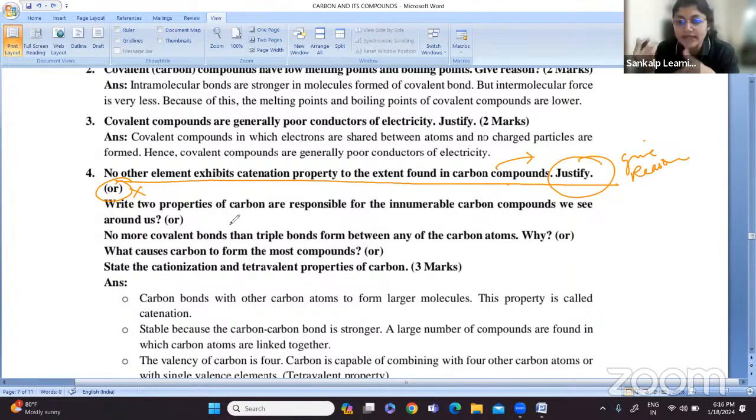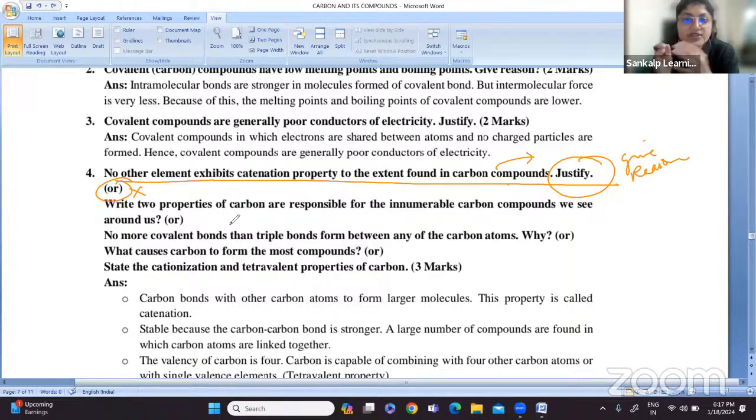So how is the second question framed? What are the unique properties of carbon because of which it is responsible for the formation of so many compounds? In nature you can see there are innumerable carbon compounds around us.